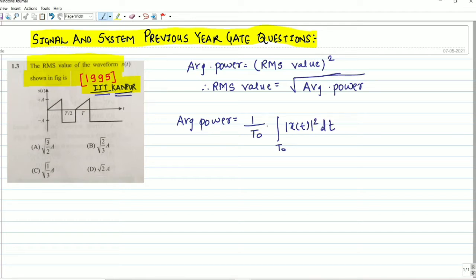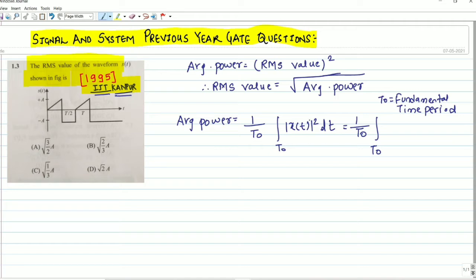Understood? This is the average power formula for the fundamental time period, where T naught is the fundamental time period. We have to integrate the given function over one fundamental time period. This can be written as 1 by T naught, integration over one fundamental time period.